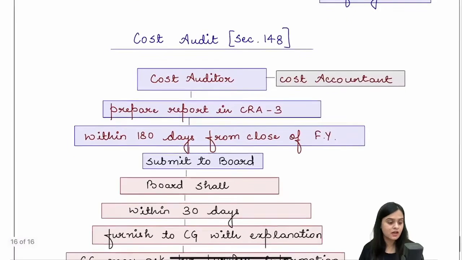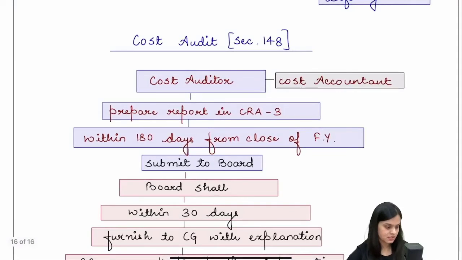The central government may ask for further information, right? Section 147, we have punishment if you contravene it. Section 146, section 145, all that is the auditor's rights plus duties, right? Okay.